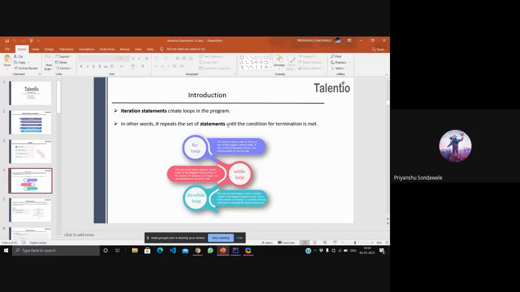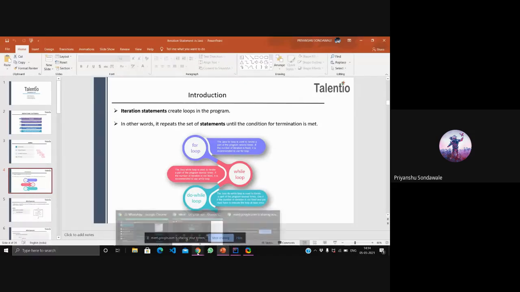We repeat the same block of code again and again till the end condition is reached. This is done by statements called iteration statements. So this was all about the introduction of iteration statements.